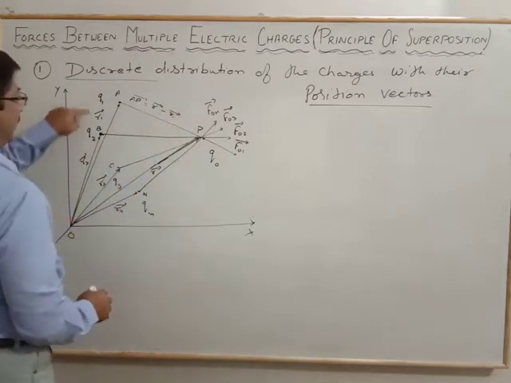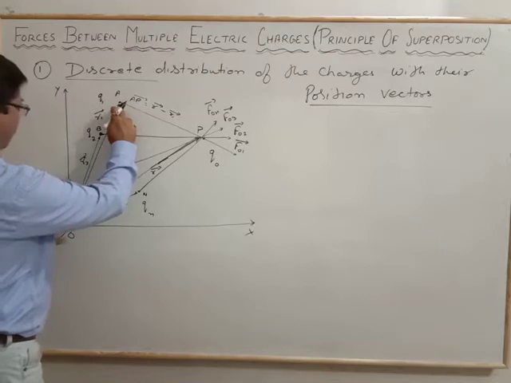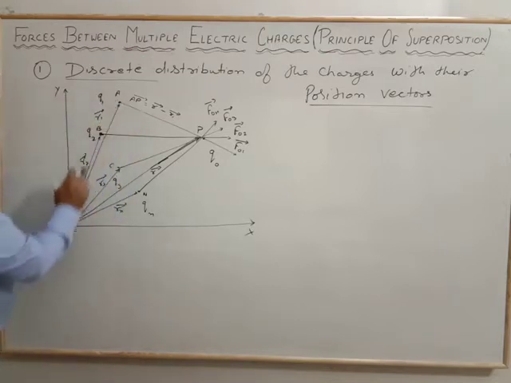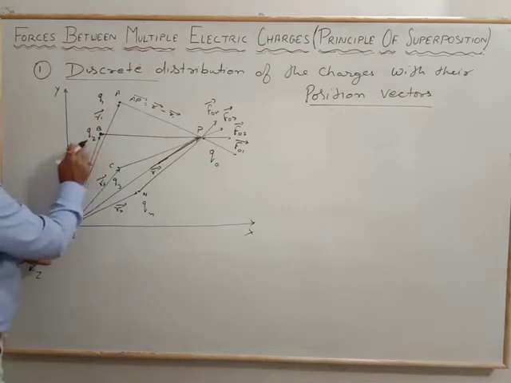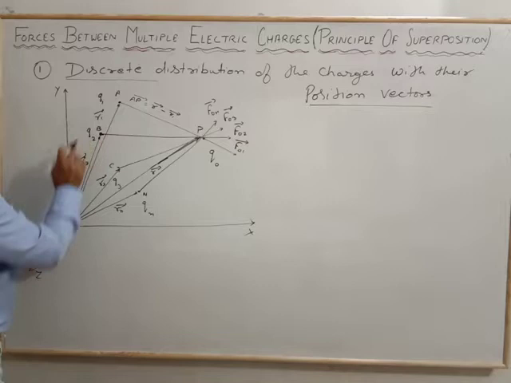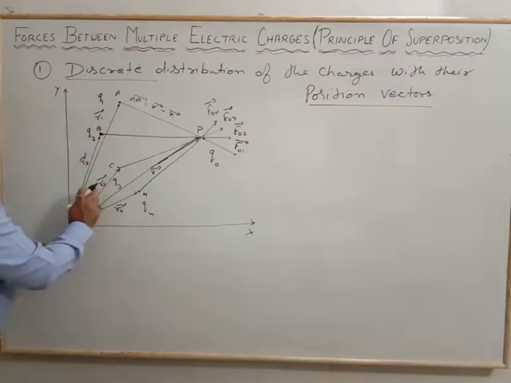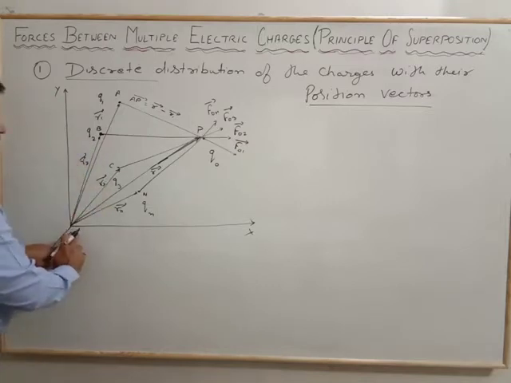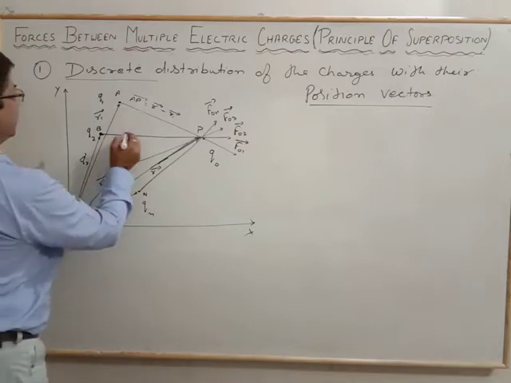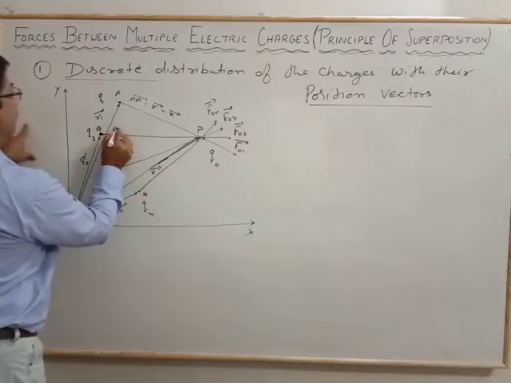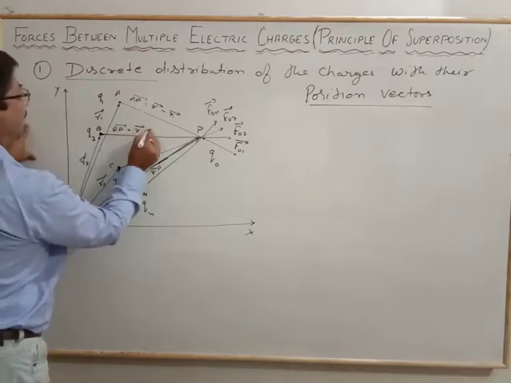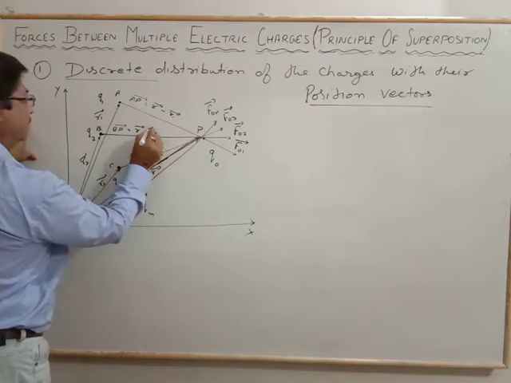Here R1 is the position vector from origin to the point A, and similarly R2 is the position vector from origin O to the point B, and R3 is the position vector from the origin to the point C. So BP is equal to the R vector minus R2 vector.